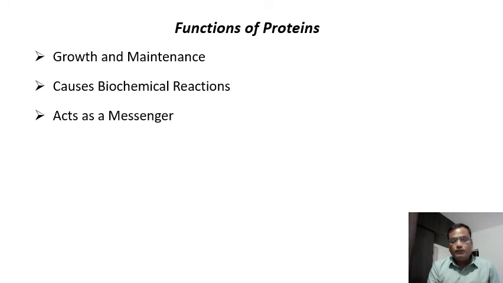So all these things require the continuous supply of protein in the form of amino acids. And so in general, I can say proteins are involved in many biochemical reactions.